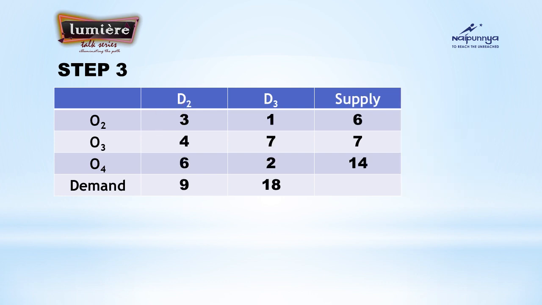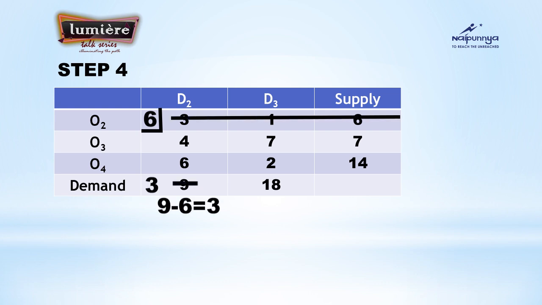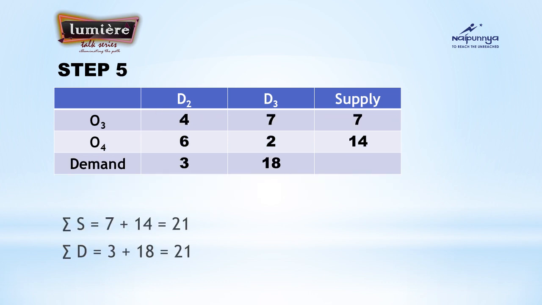Next, one column has also been removed. We have only 2 columns, D2 and D3. O2, O3, O4 rows are present now. Which is our first element? 3 is the first element. What about the supply and demand there? It is 6 and 9. So which is the smallest? 6 is the smallest. Allocate 6 to the cell 3 and cross off that particular row and subtract it from the demand that you compared. That is, 9 was present before. Subtract 6 from that 9, you will be getting what? 3.